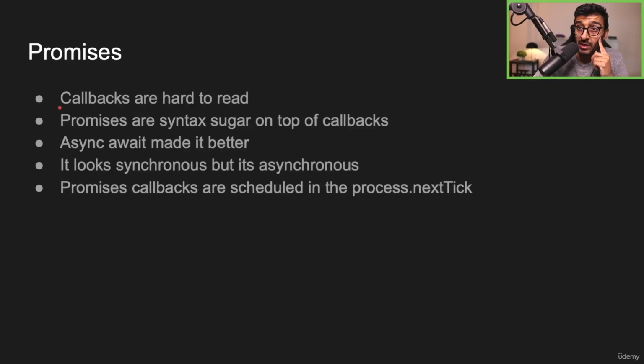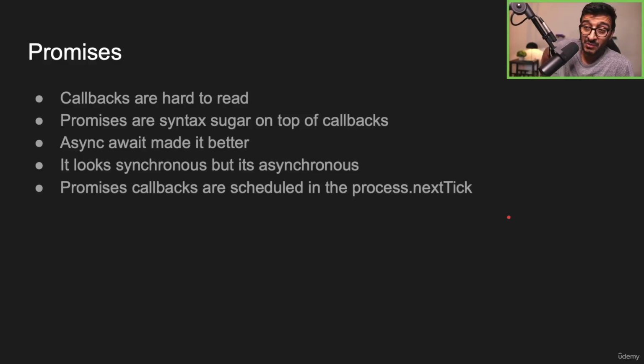I don't know if some of you grew up in this era, but when I first wrote JavaScript code way back in the early 2000s, the only way we could do asynchronous work was with callbacks, and it's really difficult to read, right? Because you have a function that has a callback, and then this callback calls another callback, and another callback calls another callback. It's just very hard to read.